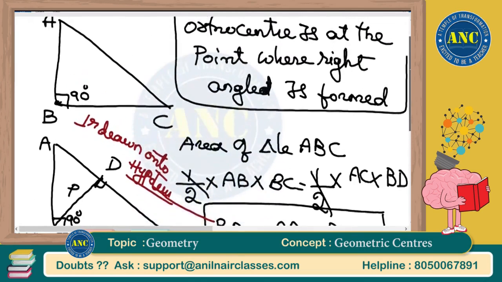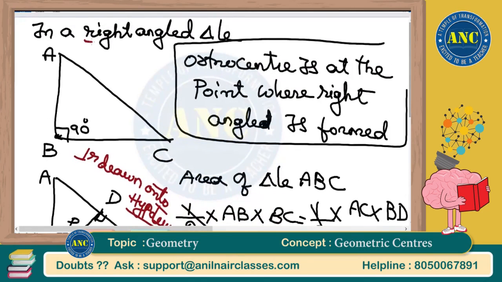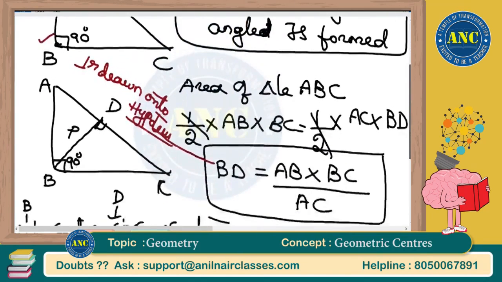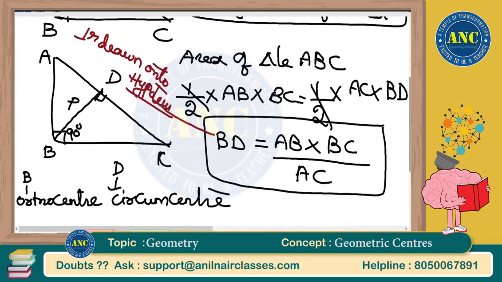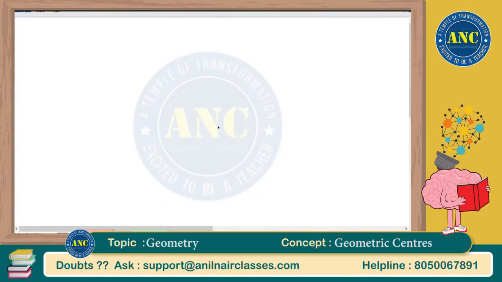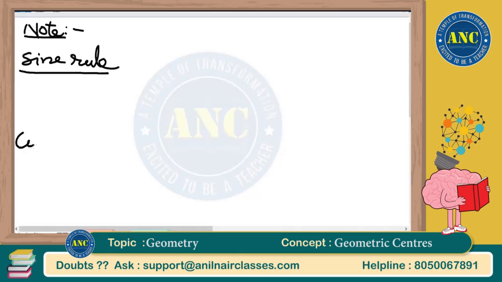Another two concepts we'll solve, then we'll get into problems. For a right angle triangle, the orthocenter exists where the angle 90 degrees is found. Last two key points: one is the sine rule and another is the cosine rule, because we are going to use both.